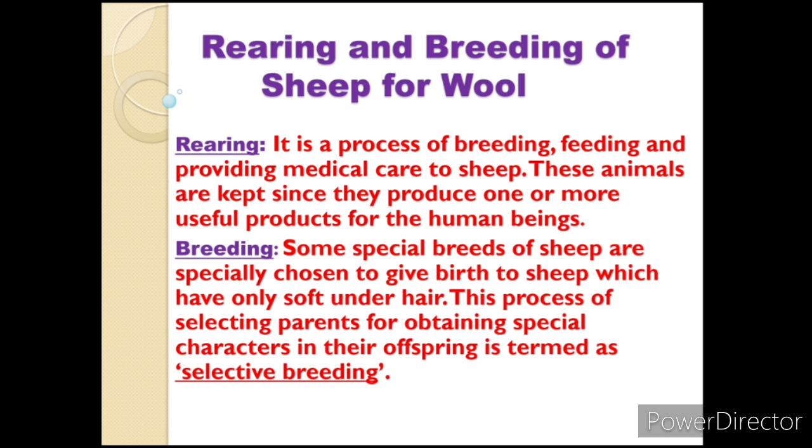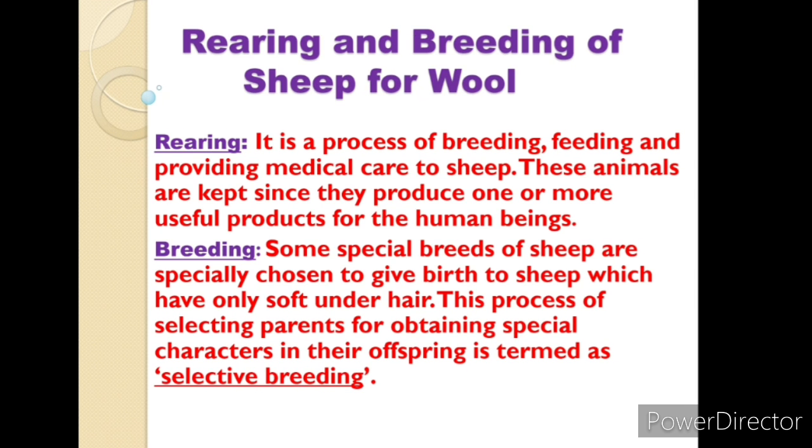Next one is breeding. Some special breeds of sheep are specially chosen to give birth to sheep which have only soft underhair. This process of selecting parents for obtaining special characters in their offspring is termed selective breeding.